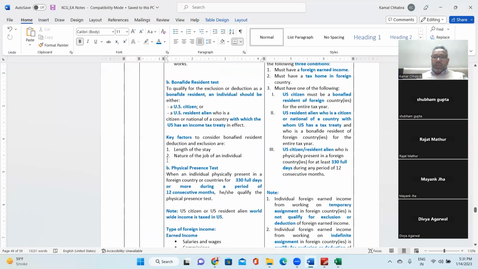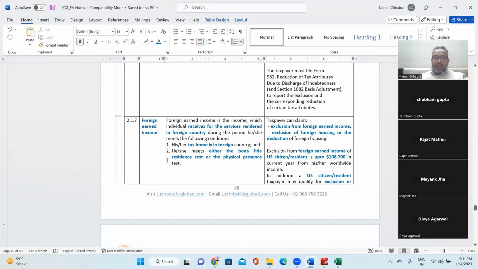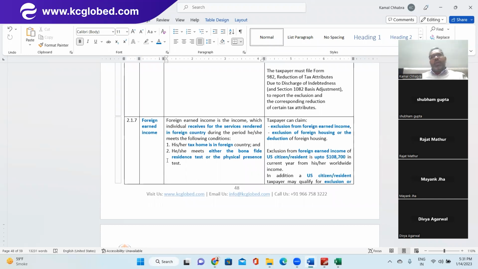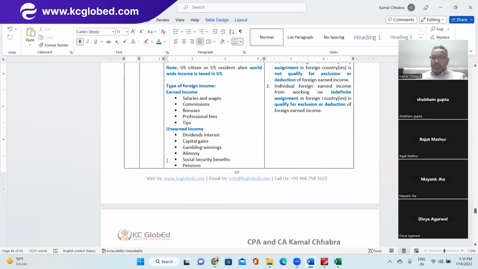What is foreign earned income? So there are two types of deduction. One is 108,700, that is direct from the foreign earned income, and the other one is how much expenditure you have incurred on foreign housing. So that also you can exclude. Sounds good? Any doubt? Shall I move forward to the next point?